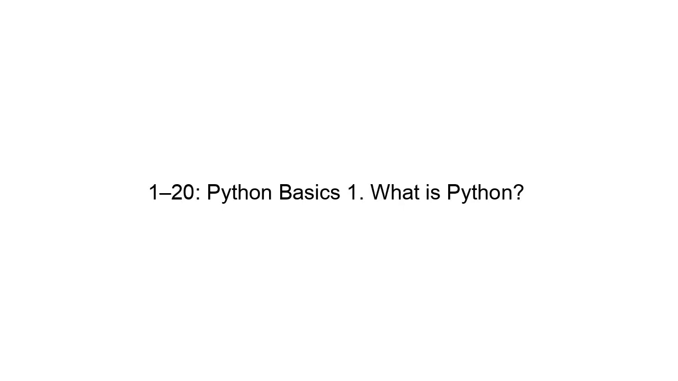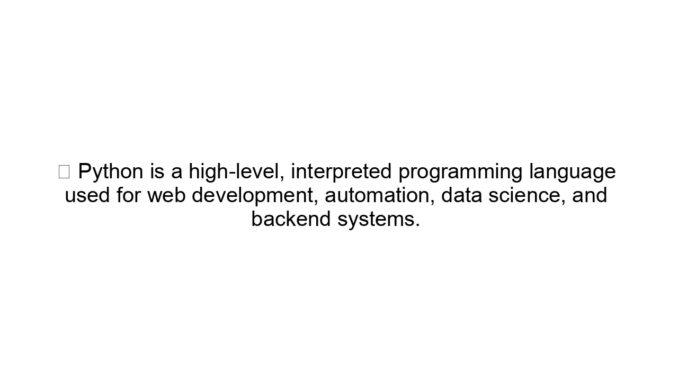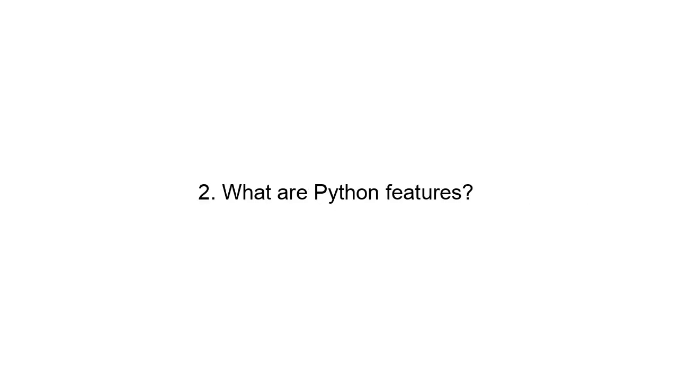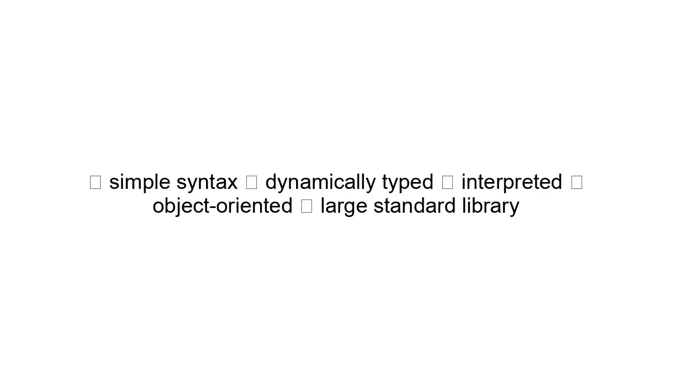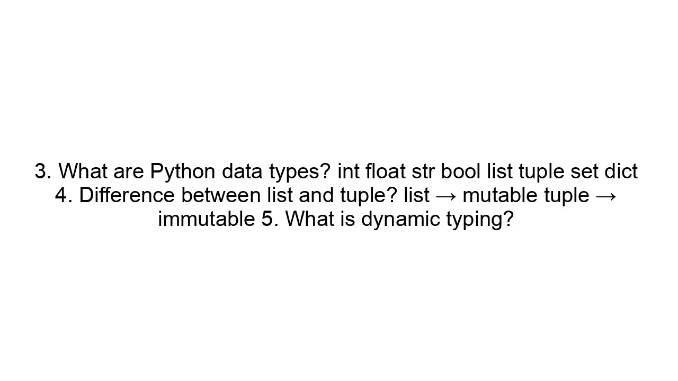1 to 20. Python Basics. 1. What is Python? Python is a high-level interpreted programming language used for web development, automation, data science, and backend systems. 2. What are Python features? Key features: simple syntax, dynamically typed, interpreted, object-oriented, large standard library. 3. What are Python data types? Int, float, str, bool, list, tuple, set, dict. 4. Difference between list and tuple. List means mutable, tuple means immutable.